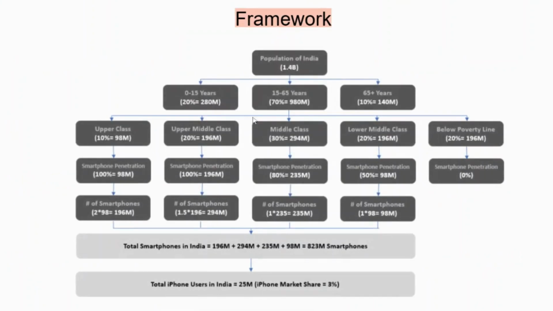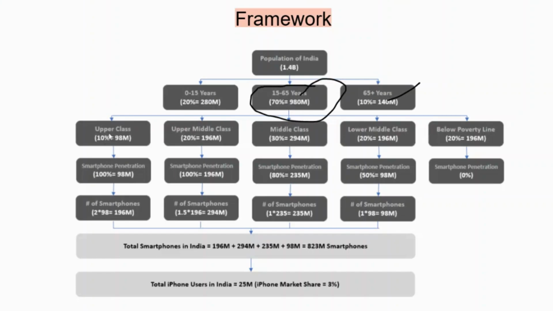Now, this is our overall framework. Beginning with the population of India, which is 1.4 billion, then 0 to 15, 15 to 65, which I have already covered, we will take it as 70%, and this is 20% and 10%. So we calculate 980 million as the 15 to 65 years age group people. Now we would neglect the other parts, and only go with this particular part.